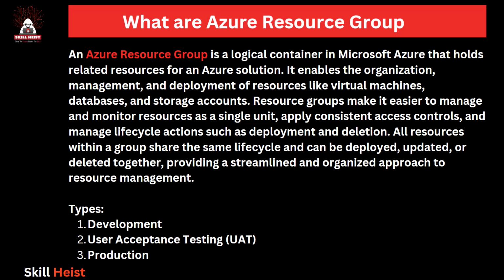So how it works is, in a single resource group there are multiple things you can put. You can work with Azure Data Factory, Databricks, you can create the storage account in it. All the things you have created, you can do in a single resource group.